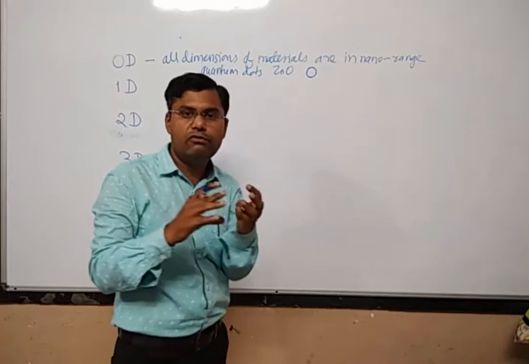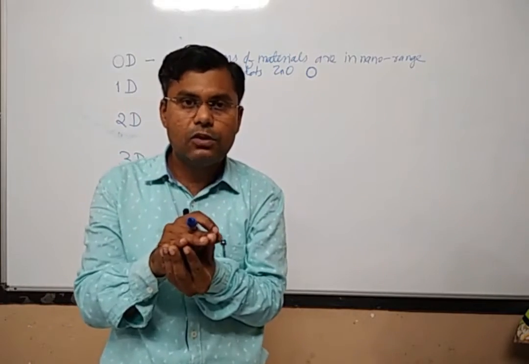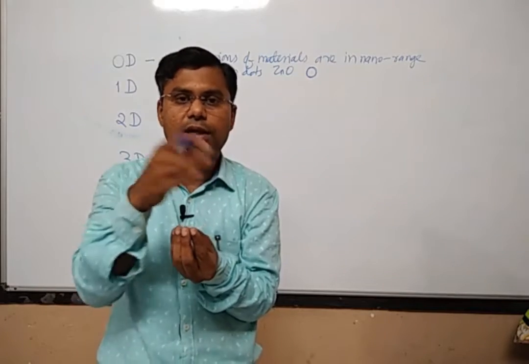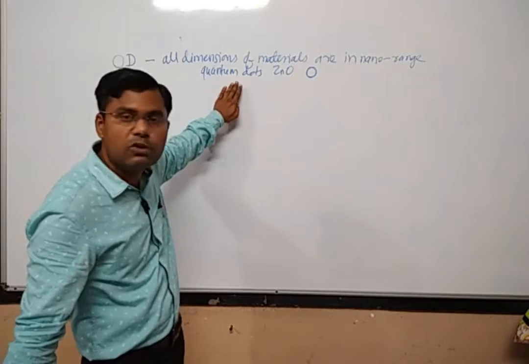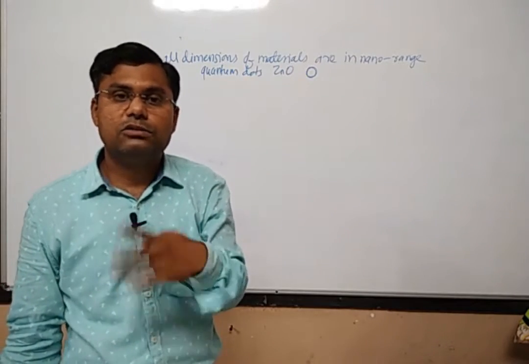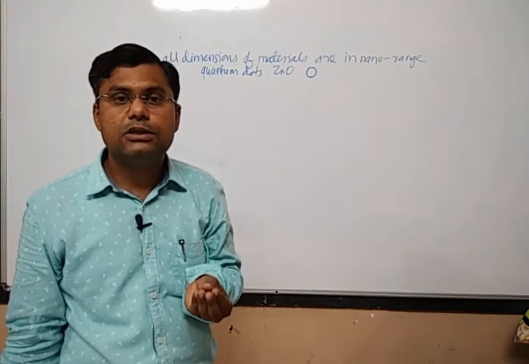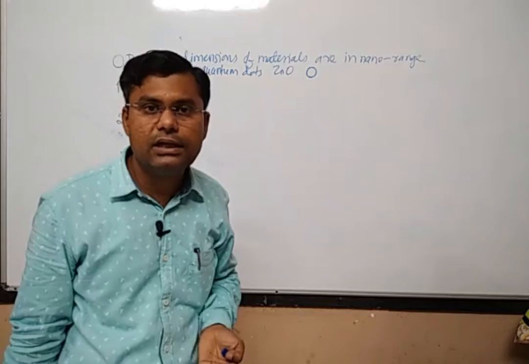Quantum dots means what? If a nanoparticle has a spherical type of shape, which means all the dimensions are in the nano range, then such a material will be called a quantum dot. There are quantum dots of zinc oxide, quantum dots of various semiconductors, quantum dots of gold nanoparticles, and quantum dots of silver nanoparticles.